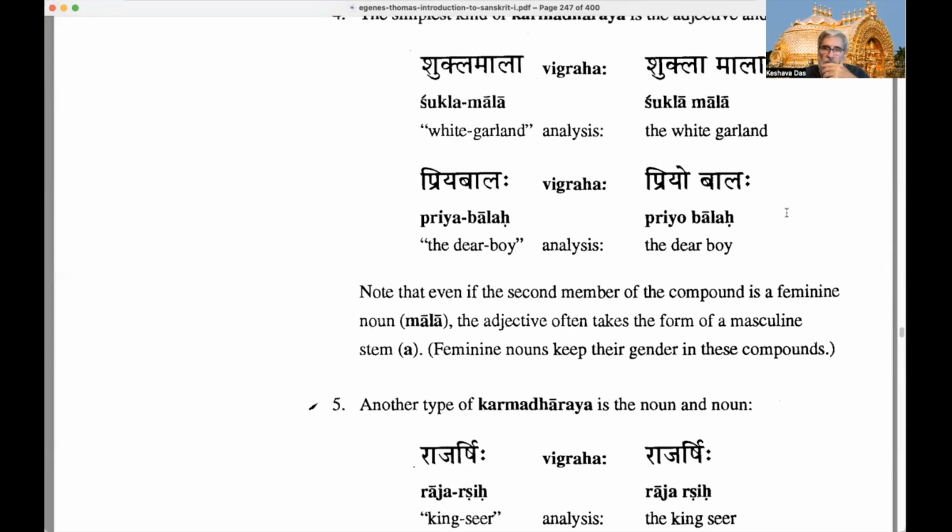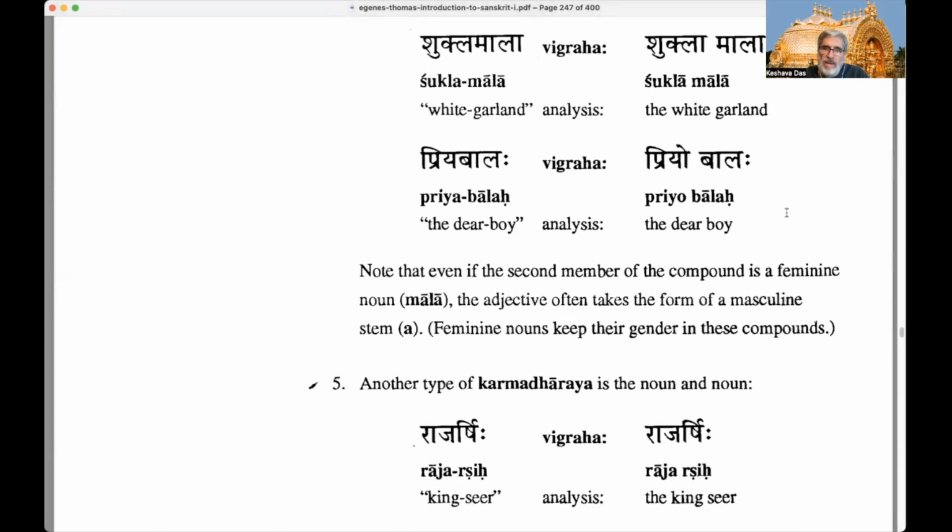So, for example, we should say Krishnamala, which means a black garland. So Krishnamala we would break up, and anyway, his point here is that the second member in the compound is feminine.